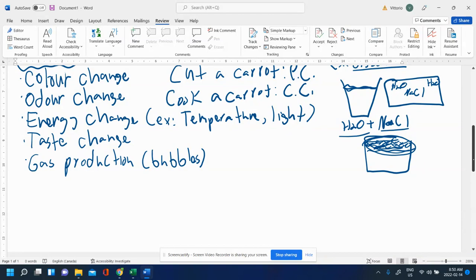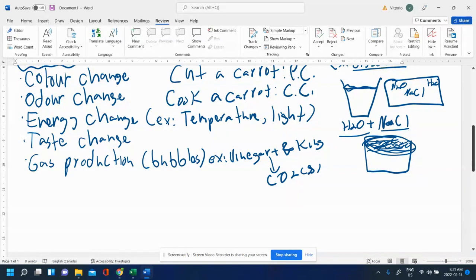Like if I take vinegar and baking soda, when they react, they make a bunch of things, but one thing that comes out of that is CO2 as a gas. And so the bubbling you see is because of the CO2, the new substance that was formed during that reaction. And that's the CO2 there. So gas production can be a good indication. Sometimes you might smell the gas, which is part of the odor change. Sometimes you'll mix two things together and you get this weird odor that comes out, and it's just a gas that smells weird that comes out.